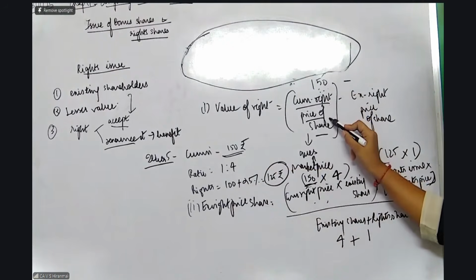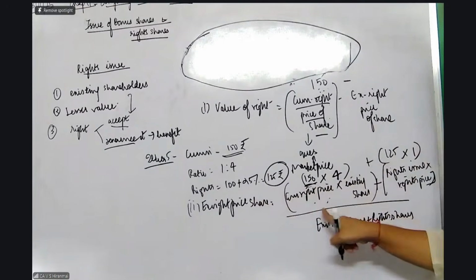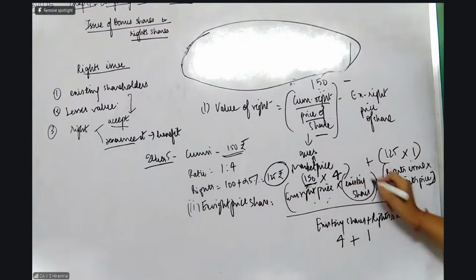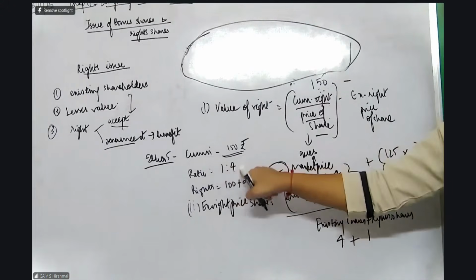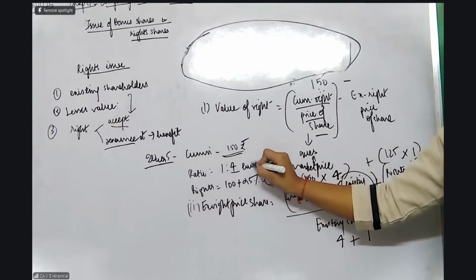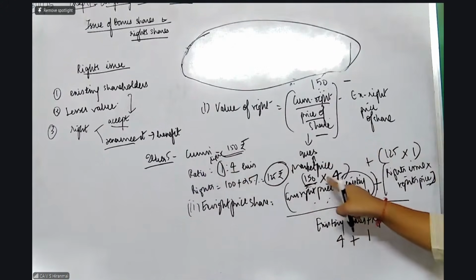150 will come in the value of right also. 150 will come in the right price here in the X right formula also, into existing shares. Where did we get it from? Ratio, very, very important: 1:4. 4 is the existing shares, 1 is the right issue they're going to do. That's all. So this into 4.